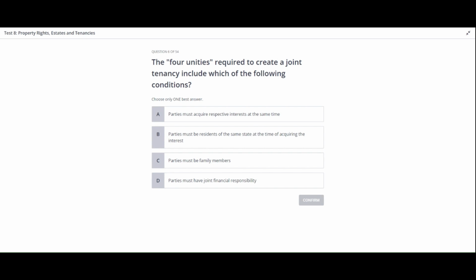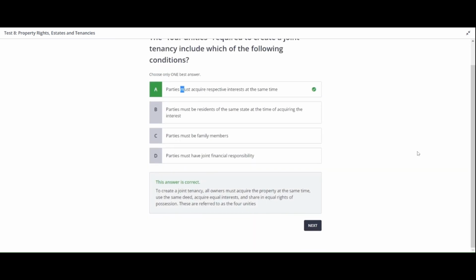Alright, it's time to reveal the correct answer together. So the correct answer is Option A. Parties must acquire respective interests at the same time. To create a joint tenancy, all owners must acquire the property at the same time, use the same deed, acquire equal interests, and share in equal rights of possession. These are referred to as the 4 unities.